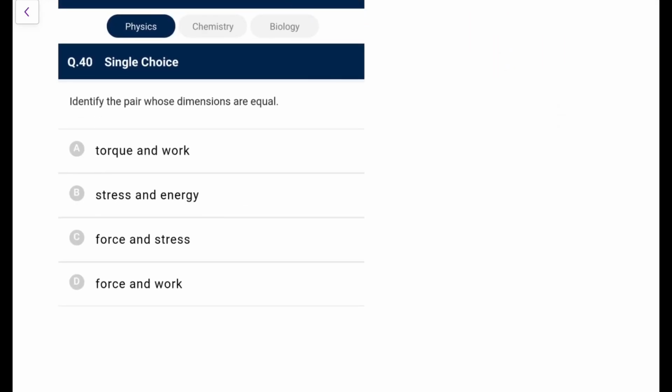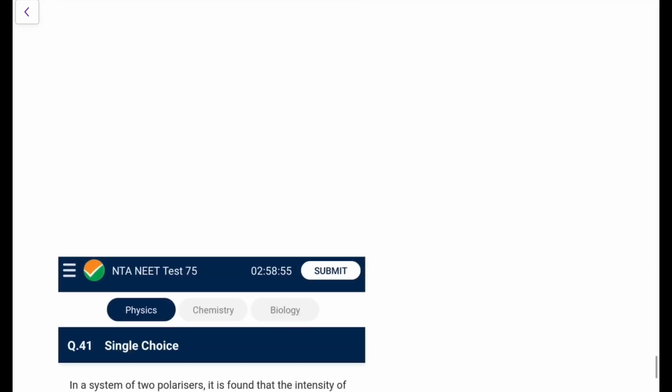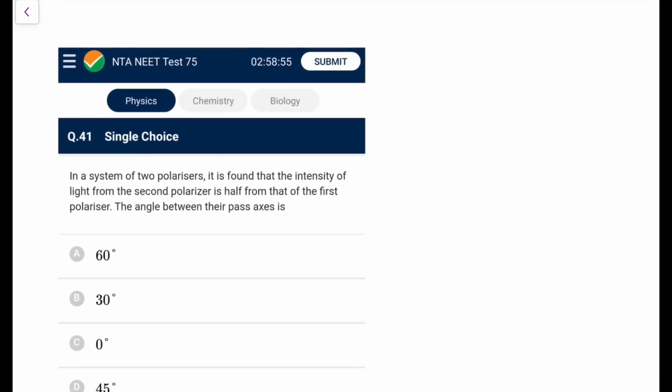Next. Identify the pair whose dimensions are equal. Torque and work, both are equal because force and distance. So we will go for option A. This is a very commonly used pair we generally define.